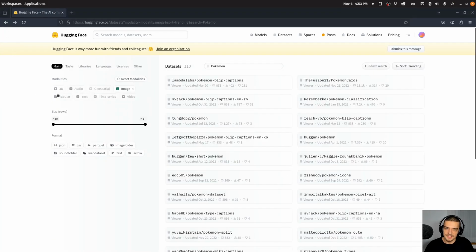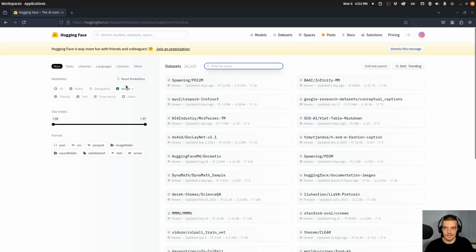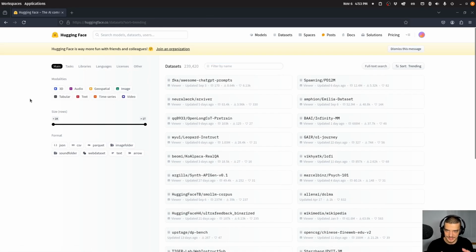And this is also a platform that is primarily, but not exclusively, focusing on computer vision and natural language processing. So anything that goes into the direction of working with images or working with text data is going to be probably found on Hugging Face, because Hugging Face has a very strong focus, let's say, on natural language processing and computer vision. And this is one of my favorite websites to use models, but also to use data sets.